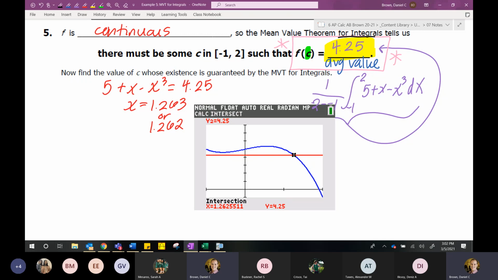Yes, Taylor? So if you get that first number wrong and you use it in the second one, do you only get points off in the first? You would get points off only for the first one, yeah. Any other questions about these theorems?